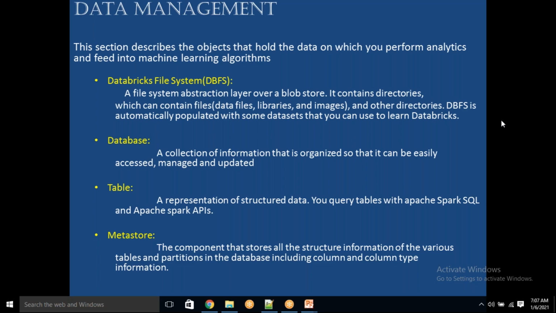Don't think that storage means you can store only files. On top of storage, you can create databases. Even on data lake storage Gen 1, on top of that, you can create the database. So it's like a blob storage with a table structure, something like that, right? Yes, yes. Blob storage with the table structure, you are right.